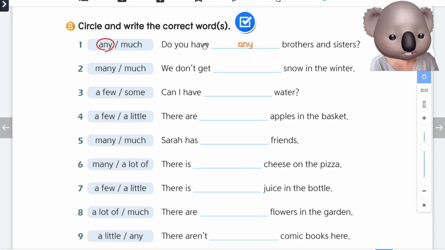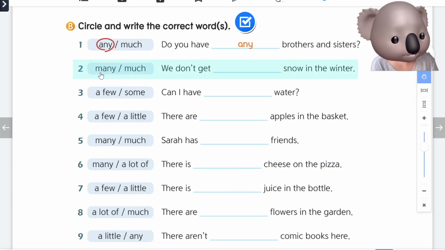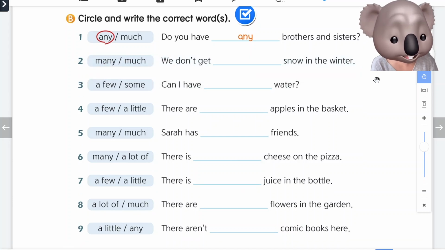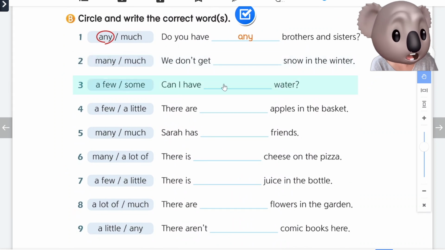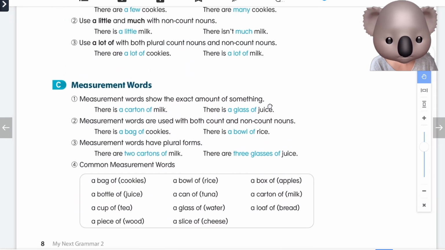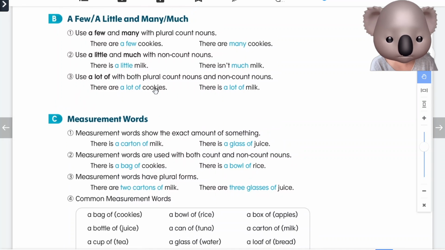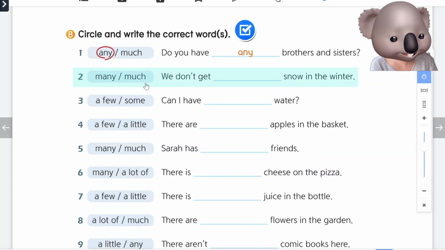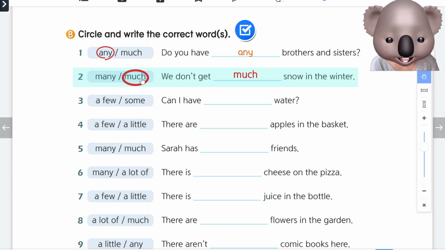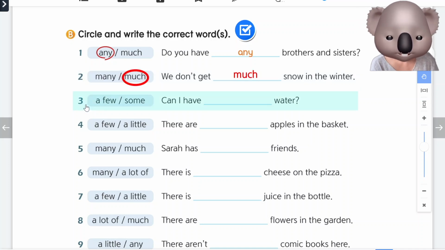Number 1. Do you have brothers and sisters? 이거 질문이라서 we will say any. Number 2. We don't get snow in the winter. Will we use many or much? I'll give you a hint. Snow is non-count. Do you remember which word we use for non-count? A little 또는 much, but our options are many or much. Good! Much snow.